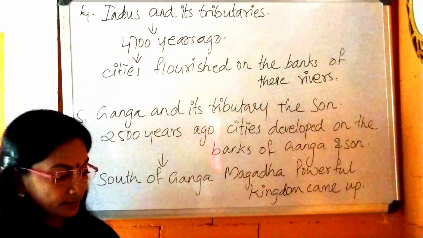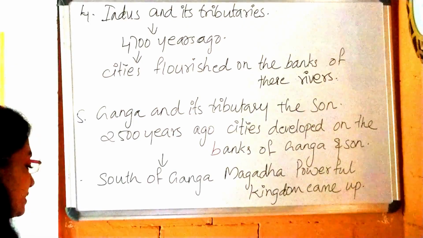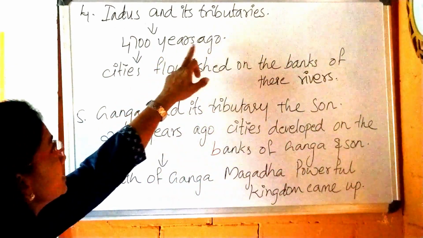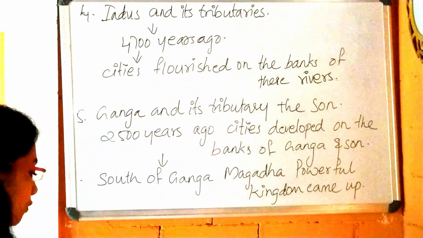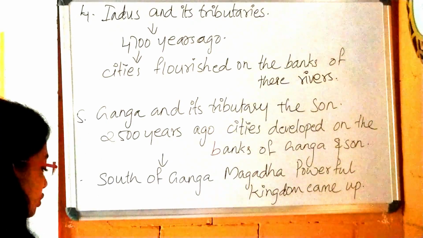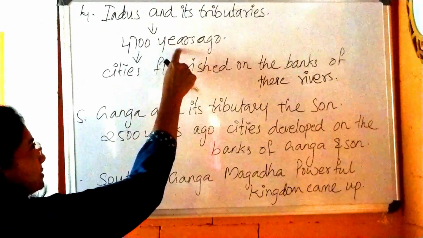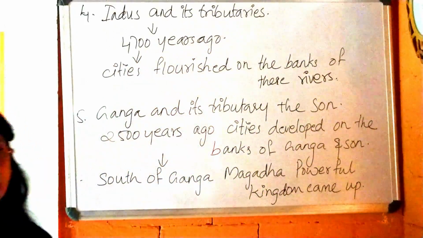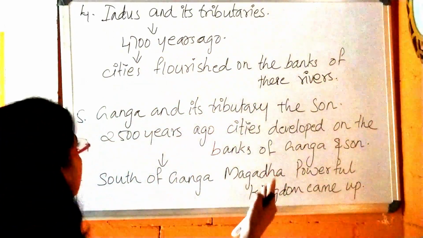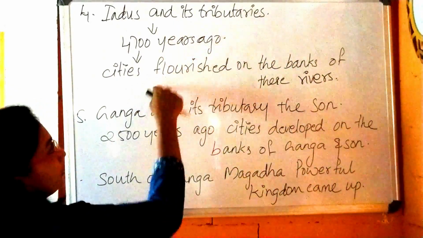Indus and its tributaries. About 4,700 years ago, some of the earliest cities flourished on the banks of these rivers. Okay, cities flourished. So, I think you got the point.